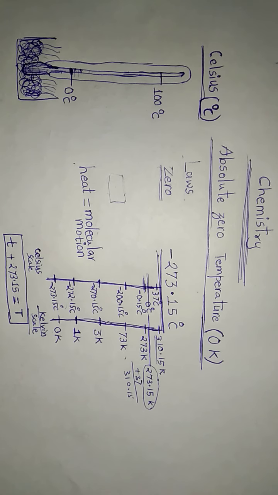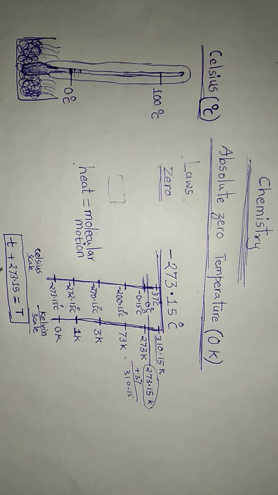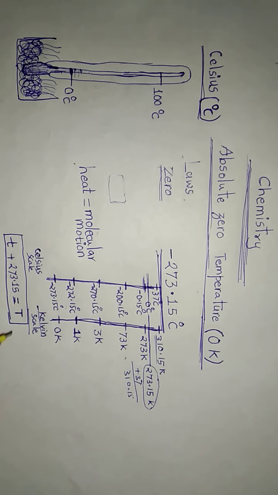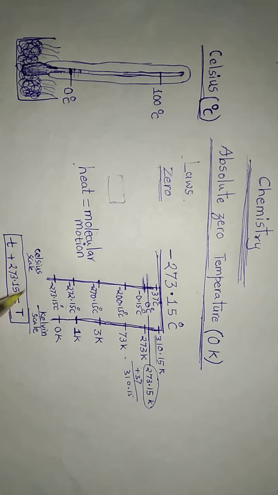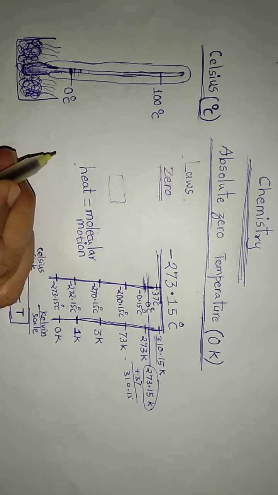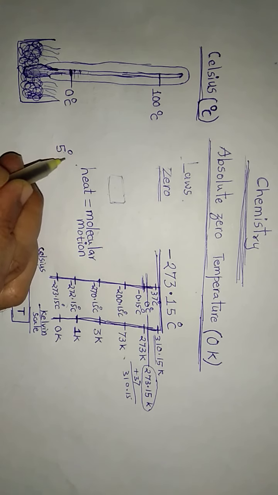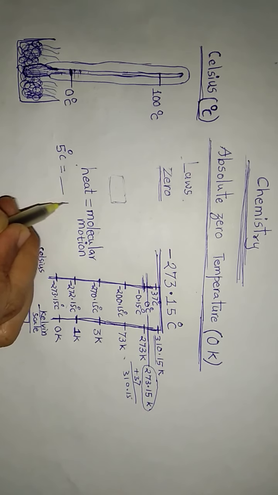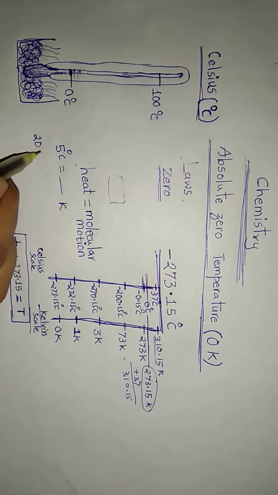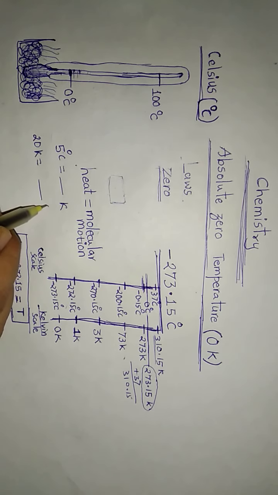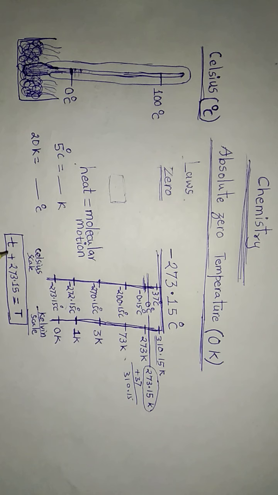Remember, a simple way of understanding this. This is small t and this is big T. Add something to small t and get a big T. As for example, if you want to convert say 5 degrees Celsius into Kelvin or 20 Kelvin into Celsius, then use this particular relation.